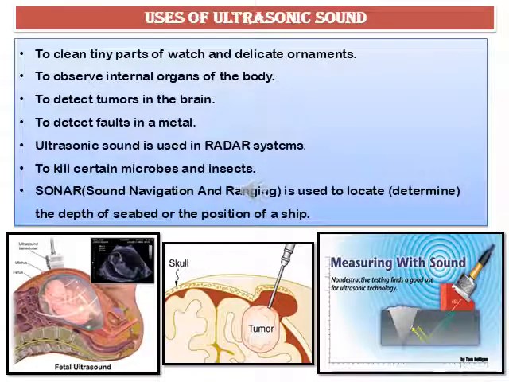Uses of ultrasonic sound. Humans have used ultrasonic sound in different equipments and technologies to clean tiny parts of watch and delicate ornaments, to observe internal organs of the body, to detect tumors in the brain, to detect faults in a metal. Ultrasonic sound is used in radar systems. It is also used to kill certain microbes and insects.